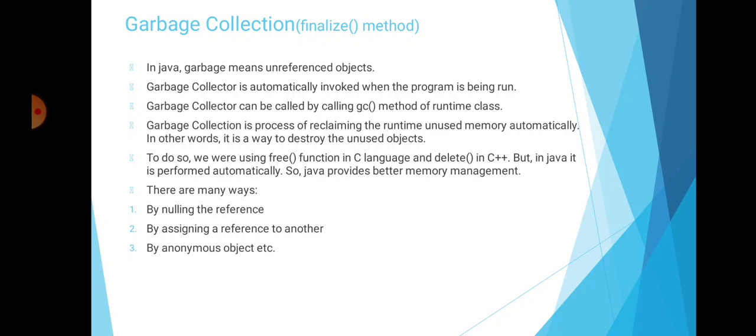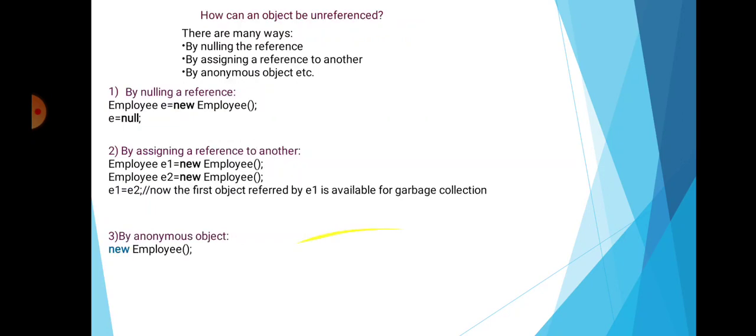There are three ways. First is by nulling the reference. Second is by assigning a reference to another. And third is by anonymous objects. Then we will see how objects can be unreferenced. There are many ways, but we will see these three ways.